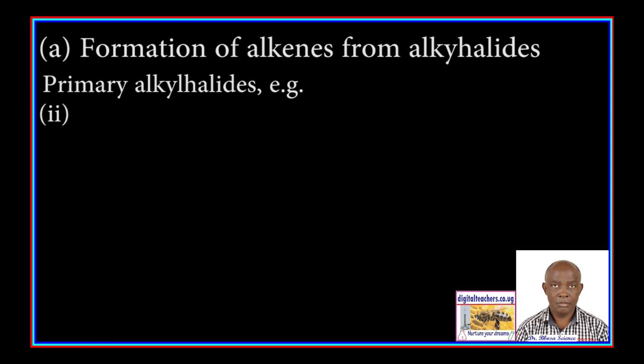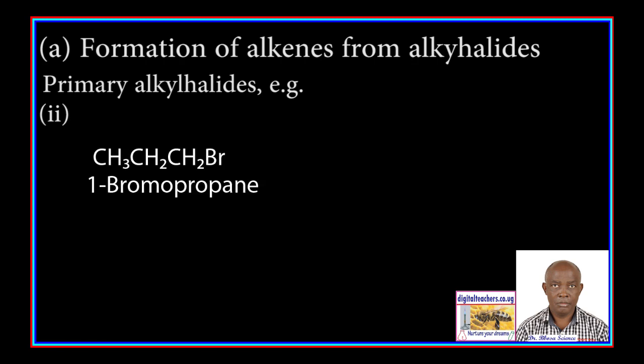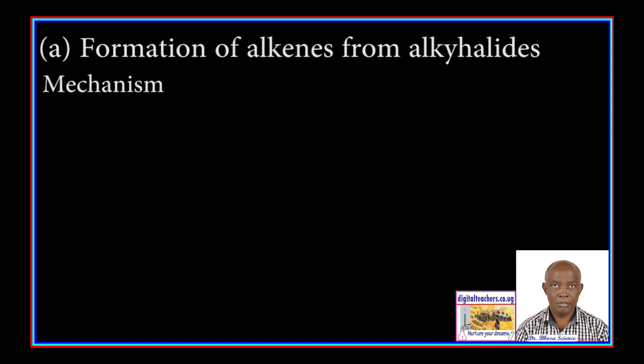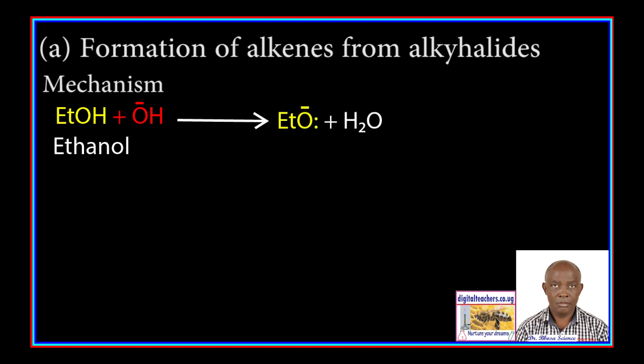Example 2. 1-bromopropane reacts with hot alcoholic potassium hydroxide to form propene. In the mechanism, ethanol reacts with hydroxide ion to form ethoxide ion.